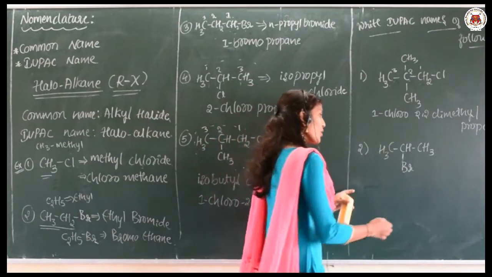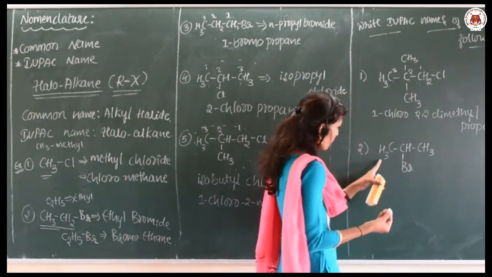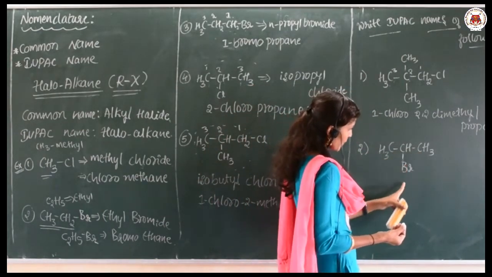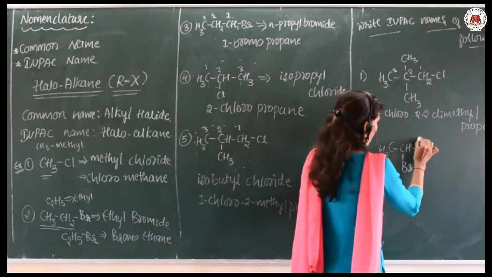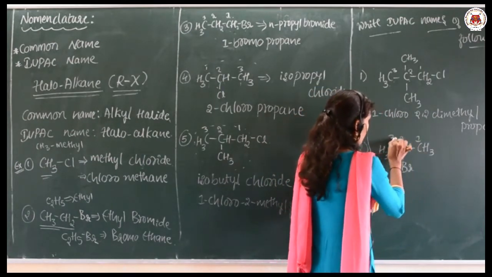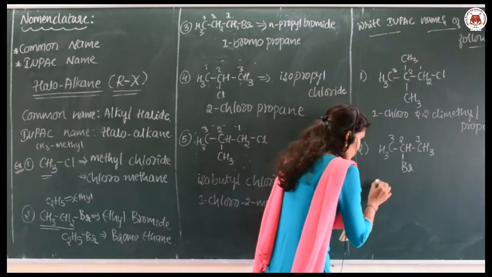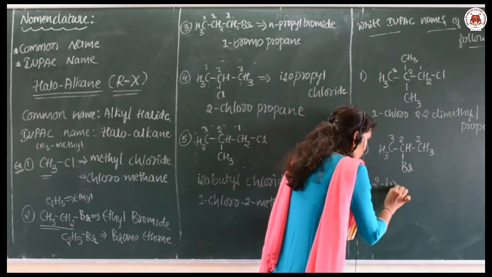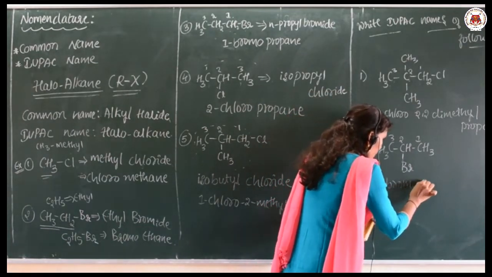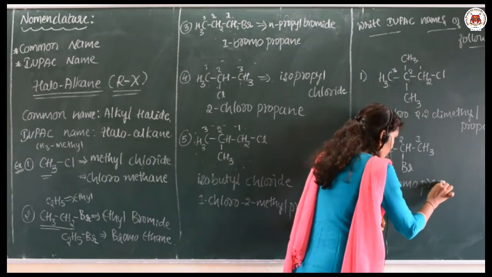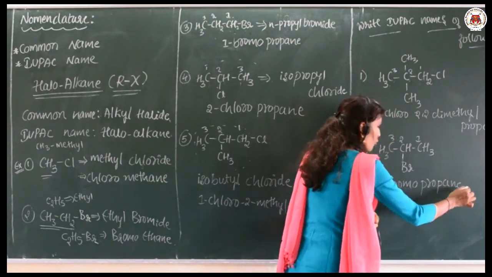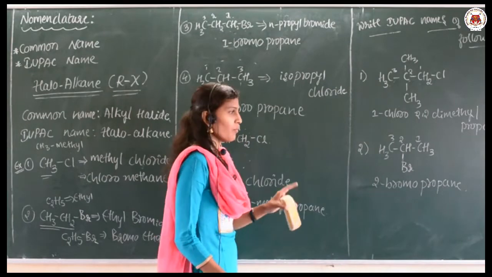Okay, let me tell you one more here. CH3, CH, Br is attached, CH3. So, 1, 2, 3. So, 2-bromopropane. 2-bromopropane is the IUPAC name of this compound.